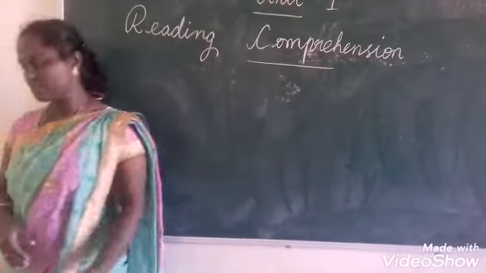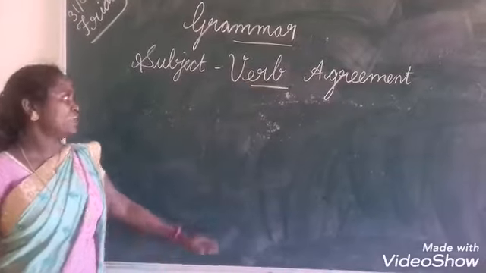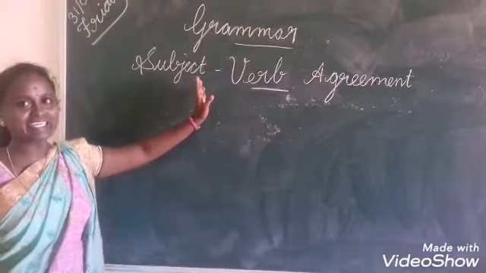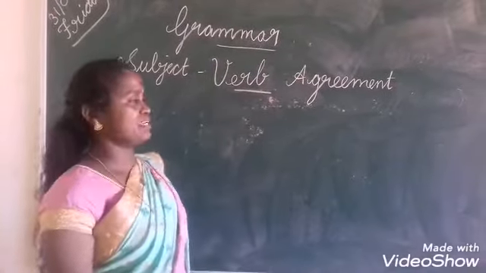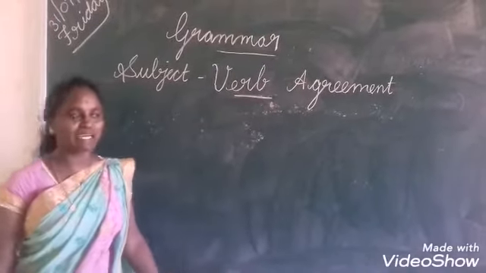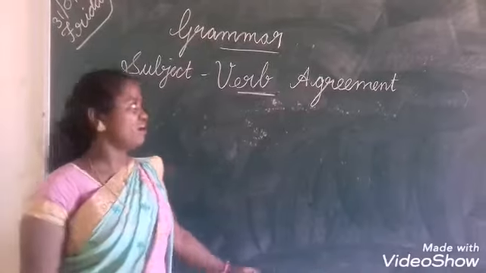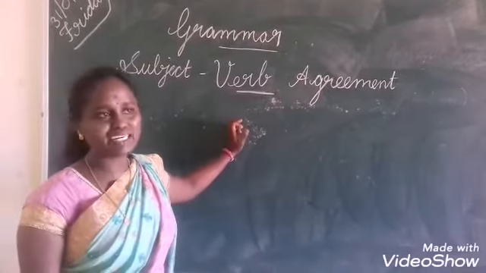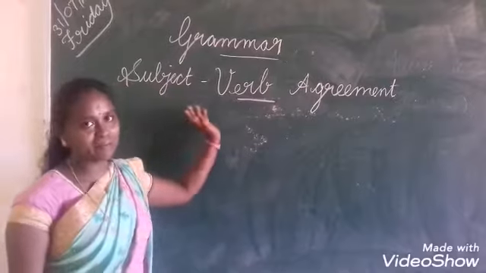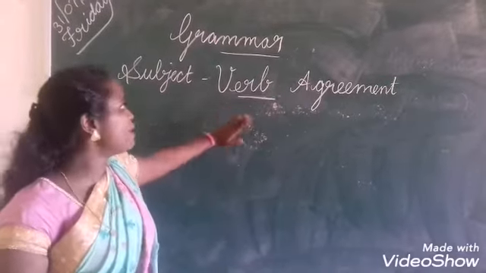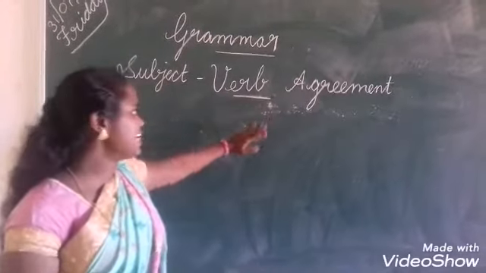Okay? Fine. Okay, next we will move to the grammar session. If you want to become a good writer or a good reader, you should know grammar. So this is the most important part. All of you listen carefully, okay?